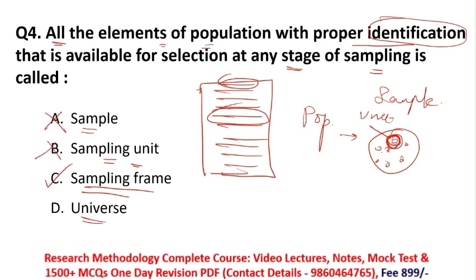Then option D is universe. Universe is also known as population. Universe means your whole population. So again, this is not the correct option for this question. So for this question, option C is the correct answer, sampling frame.